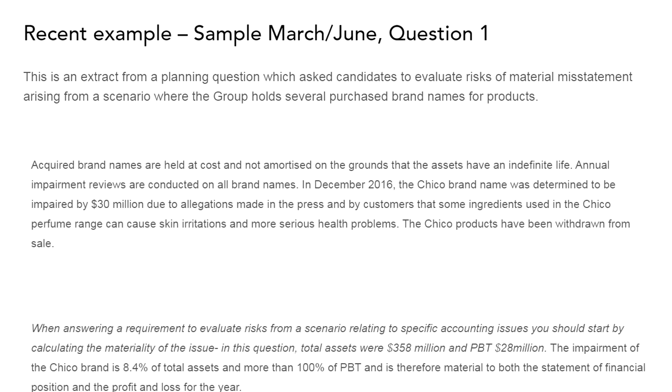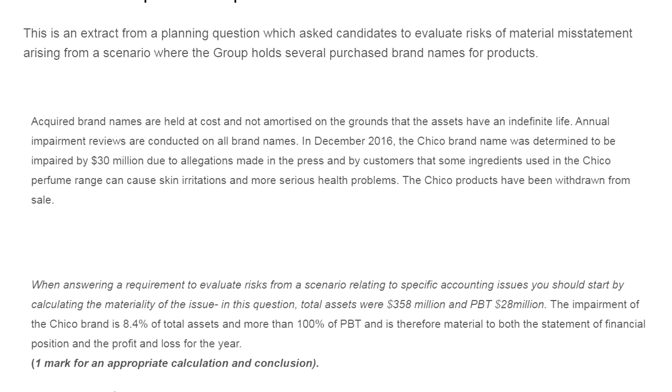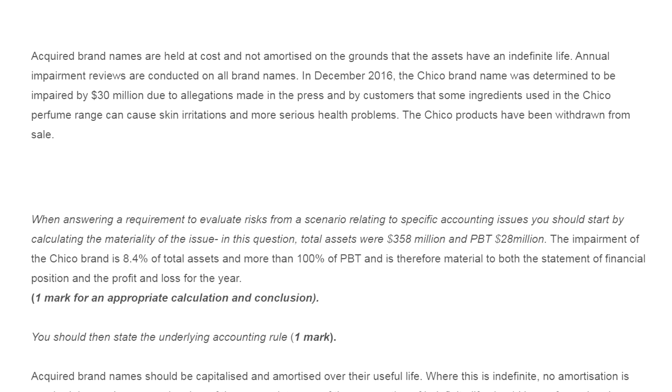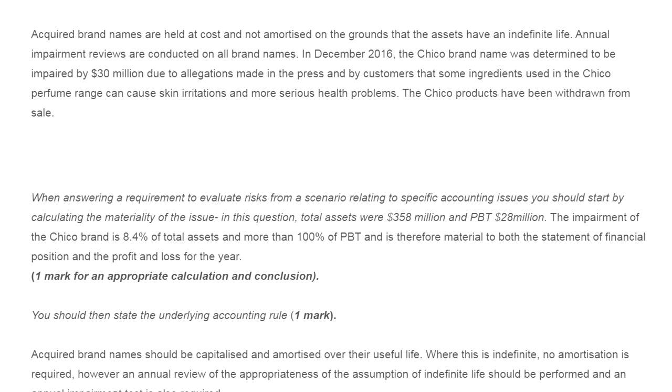So this is a recent exam sample, March/June 20X, question number 1. This is an extract from the planning question, which asked the candidate to evaluate the risk of material misstatement arising from the scenario where the group holds several purchased brand names of products. The acquired brand names are held at cost and not amortized on the grounds that the assets have an indefinite life. Annual impairment reviews are conducted on all brands.